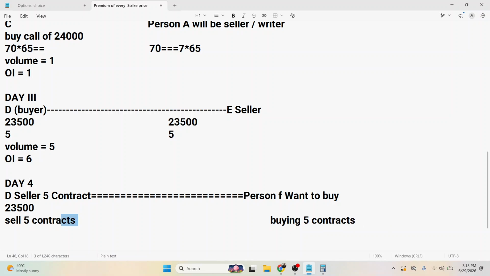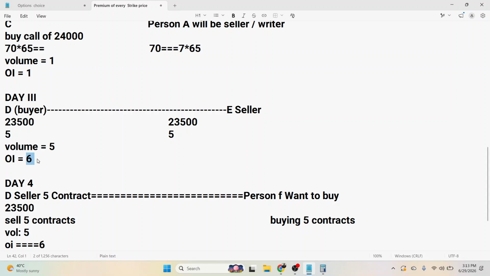He is selling his 5 contracts and person F is buying 5 lots. So volume would be 5 again, and open interest will not increase. It will remain the same. So OI would be 6 again. It has not changed, it has remained the same.